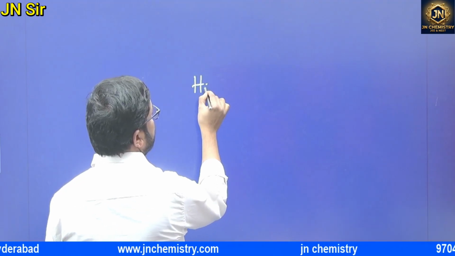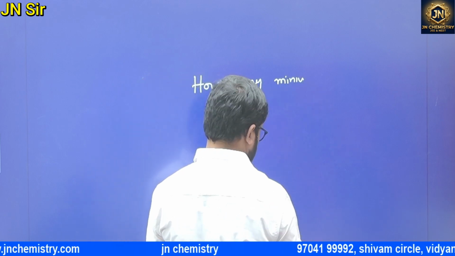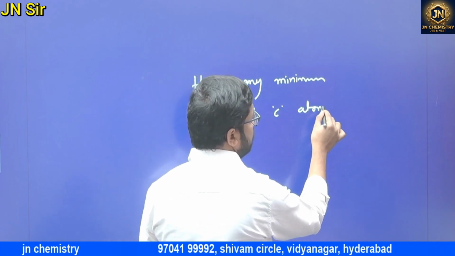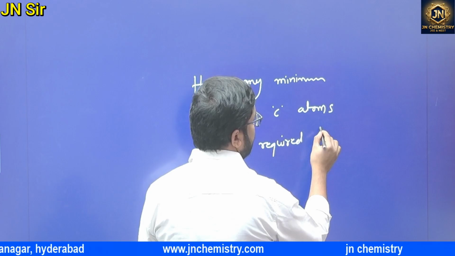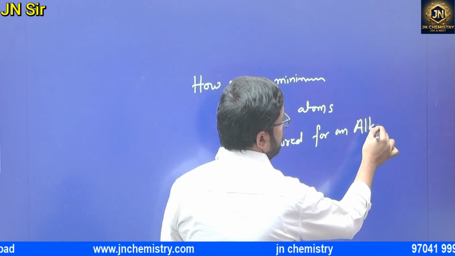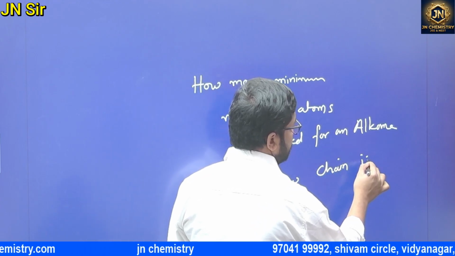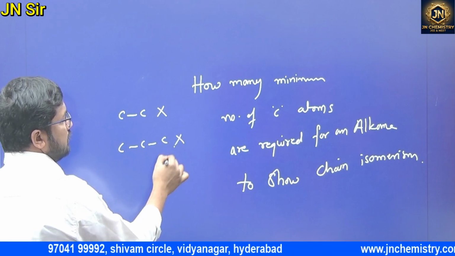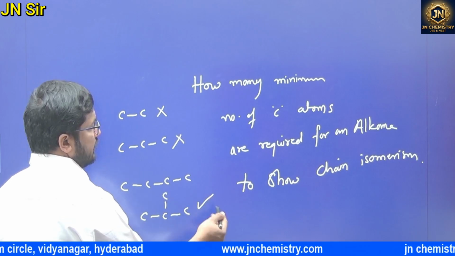Write a question. How many minimum number of carbon atoms are required for an alkane to show chain isomerism? 2 carbons, it's not possible. 3 carbons, it's not possible. 4 carbons, it's possible. What is the answer? 4.